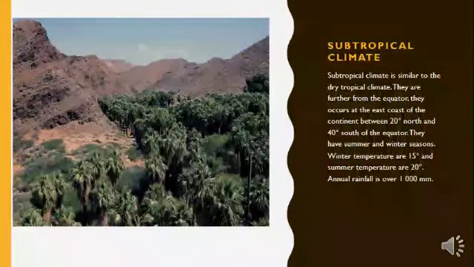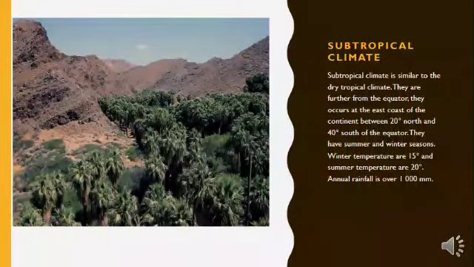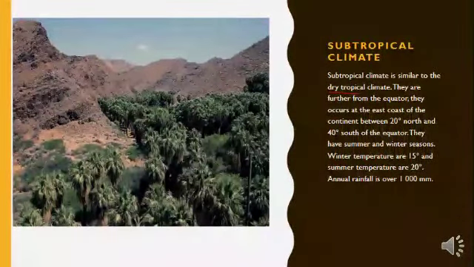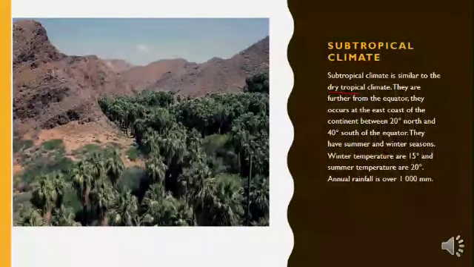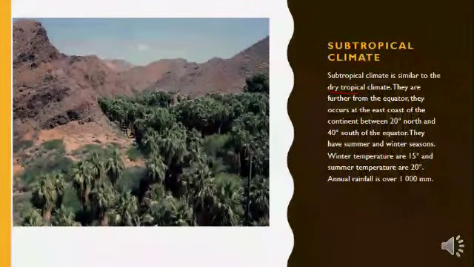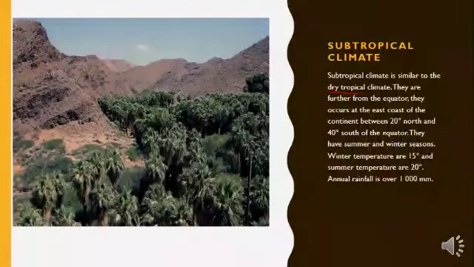Then we have subtropical climate. Subtropical climate is similar to the dry tropic. They are further from the equator. They occur at the east side of the continent, between 20 degrees north and 40 degrees south of the equator.